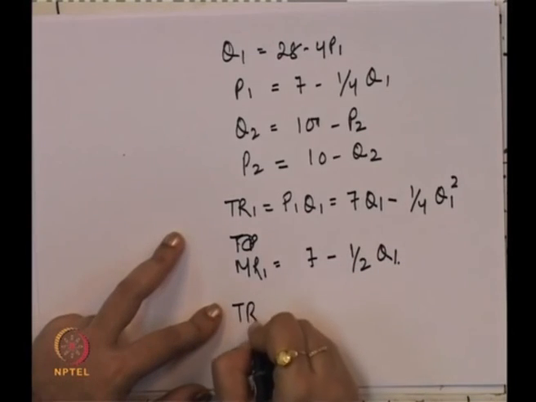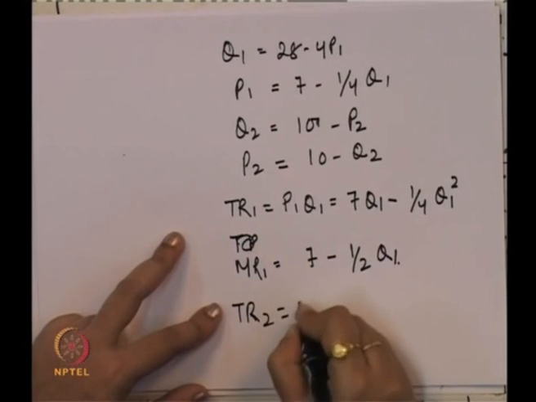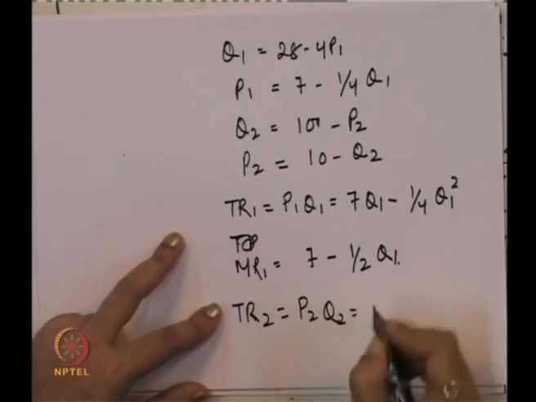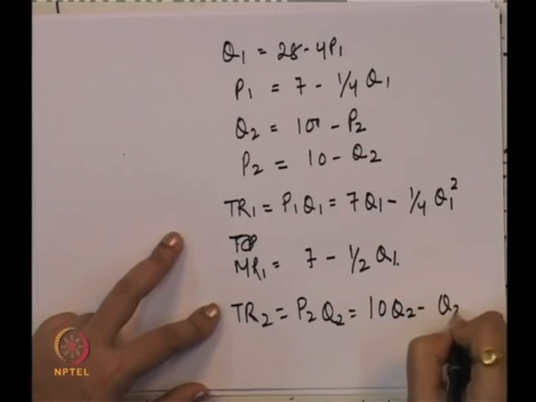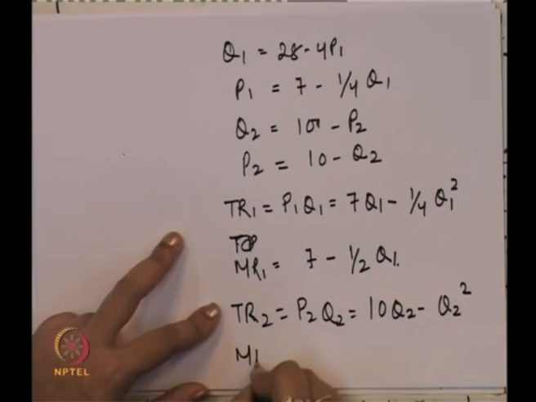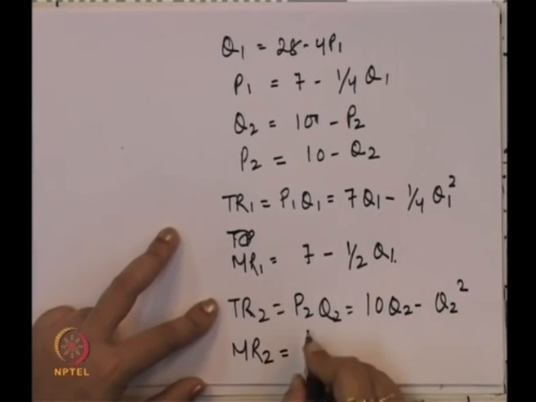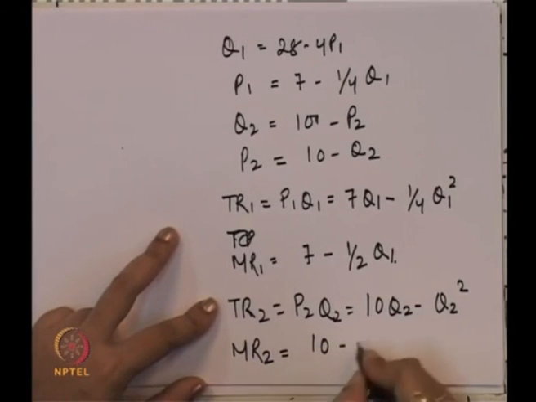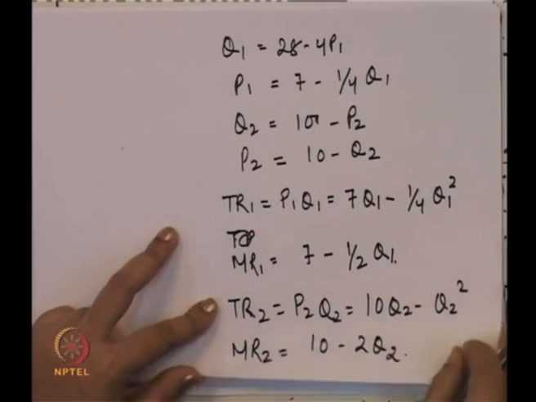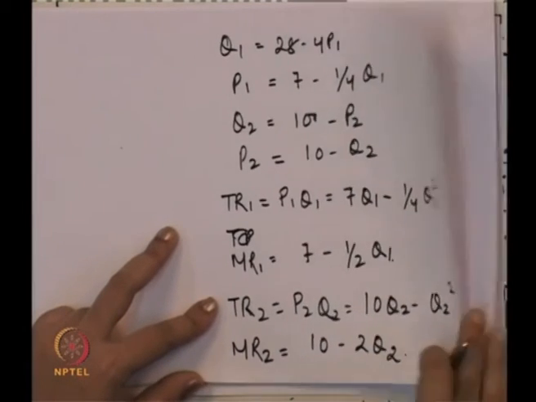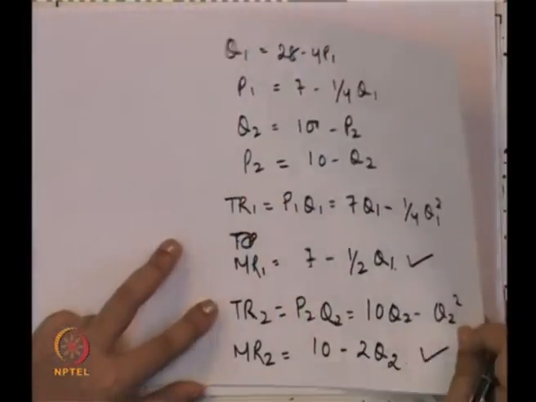Similarly, total revenue 2 is P2 Q2, so this is 10 Q2 minus Q2 square. Marginal revenue 2 is 10 minus 2Q2, and we now have marginal revenue 1 and marginal revenue 2.